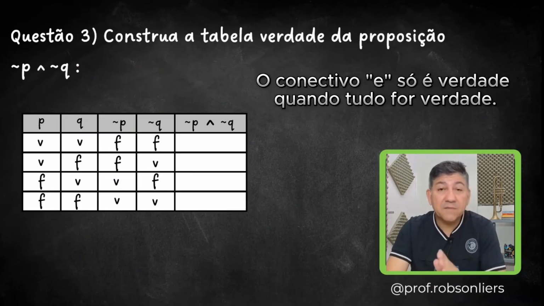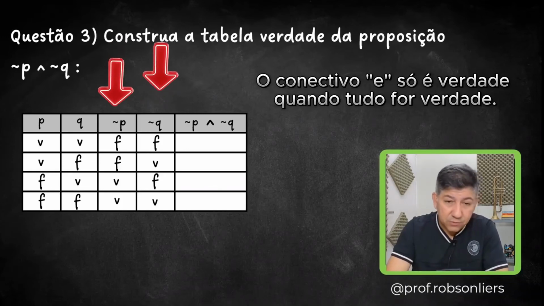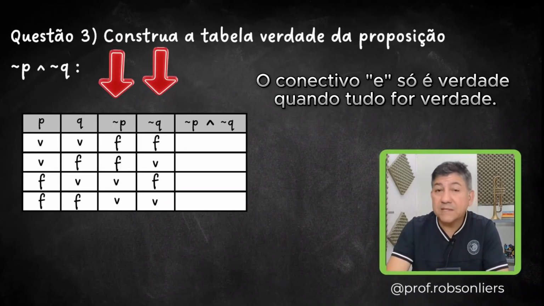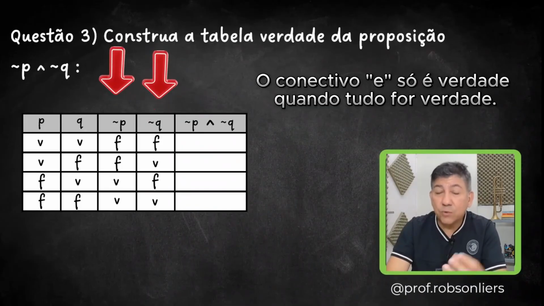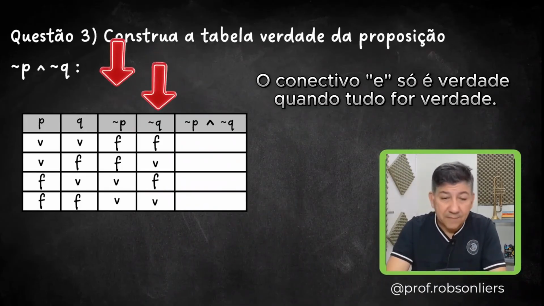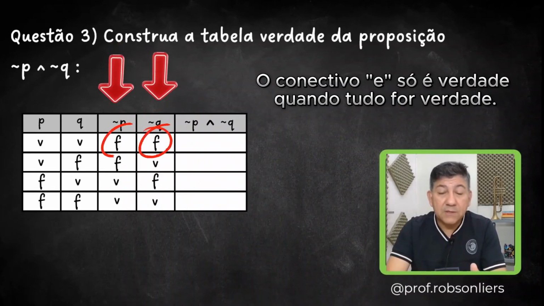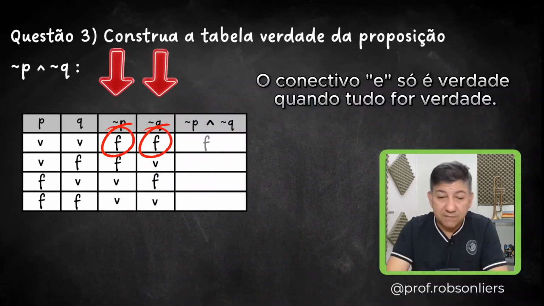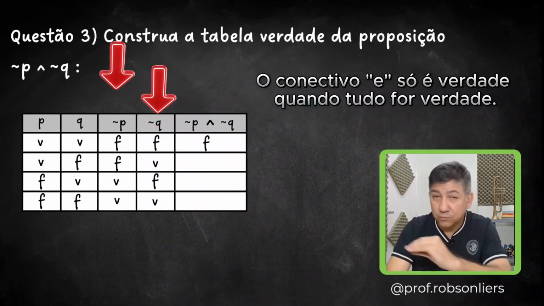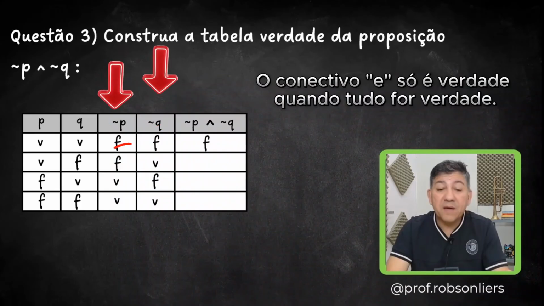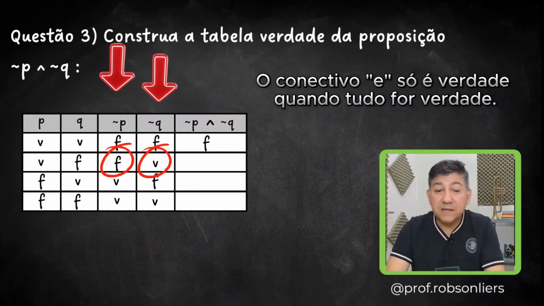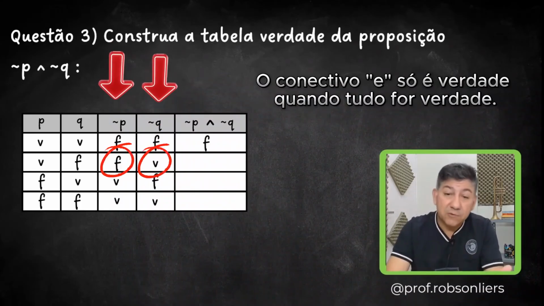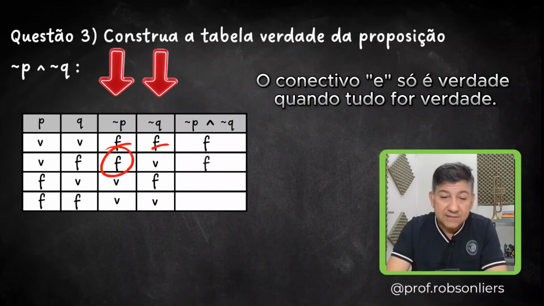Now, do you remember that tip I gave? The AND connective is only true when both are true, okay? So let's go. Not P and not Q. We're only going to analyze these two tables here. Look, not P and not Q. My AND connective is only true when everything is true. So let's go. First line. Not P is false, not Q is false. So, not P and not Q will be false, okay? It's only true when everything is true. Second line, not P is false. Not Q is true. Is there a true one? Yes, but the other is false. So, not P and not Q will be false.